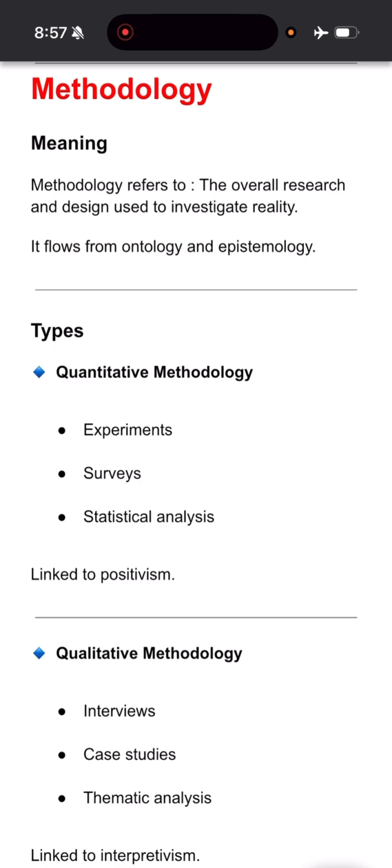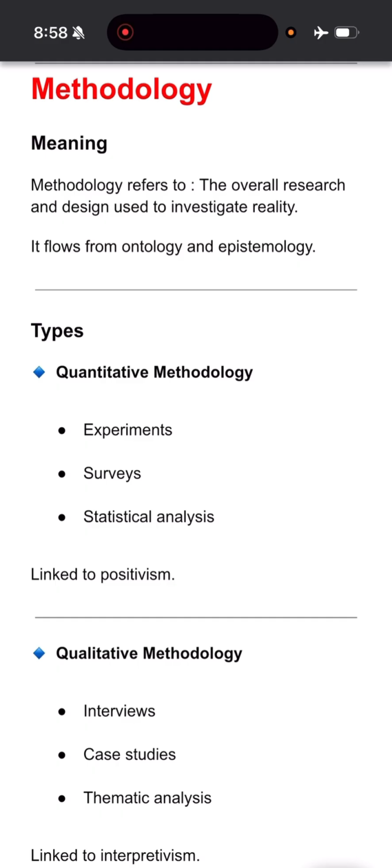It is not the same as method. Method refers to the specific techniques which are being used to find out the reality. For example, the methodology is quantitative or qualitative. If the methodology is quantitative, then the methods are experiments, surveys, statistical analysis, hypothesis testing, right? But if the methodology is qualitative, then the methods used are interviews, case studies, thematic analysis, narrative analysis, discourse analysis. So these are the methods which are used.